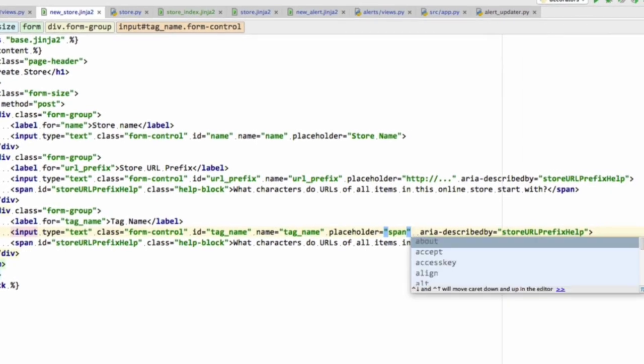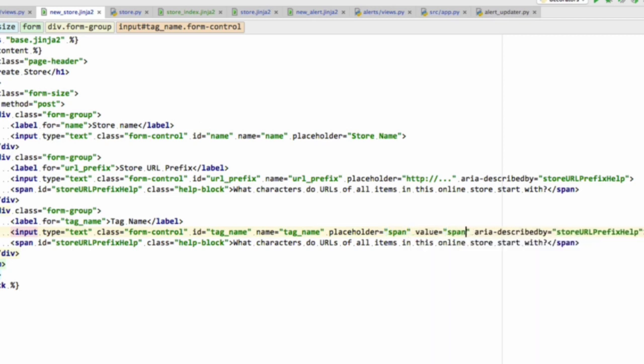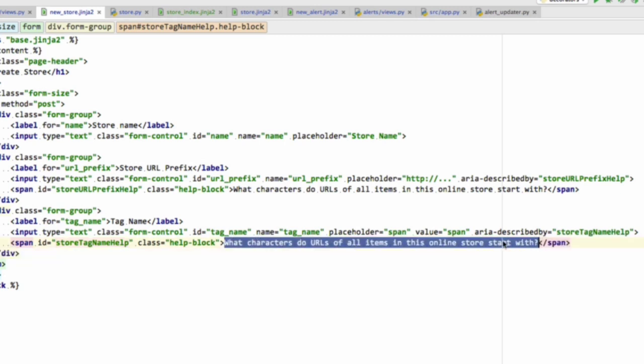And actually the most common tag name for these online stores is span, so I'm going to add a value span in there as well. And finally, the area described by is going to be store tag name help. And then I'm going to paste that in there. And the tag name is what is the HTML tag of the item that contains the item price, usually span.